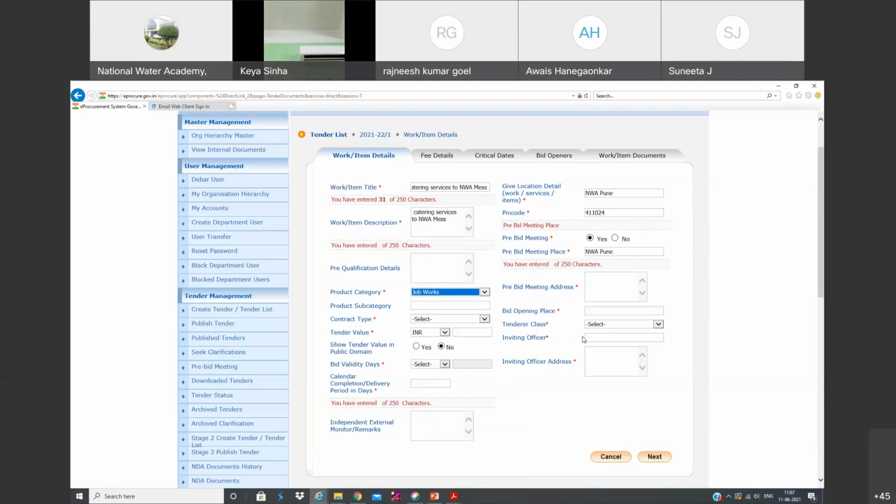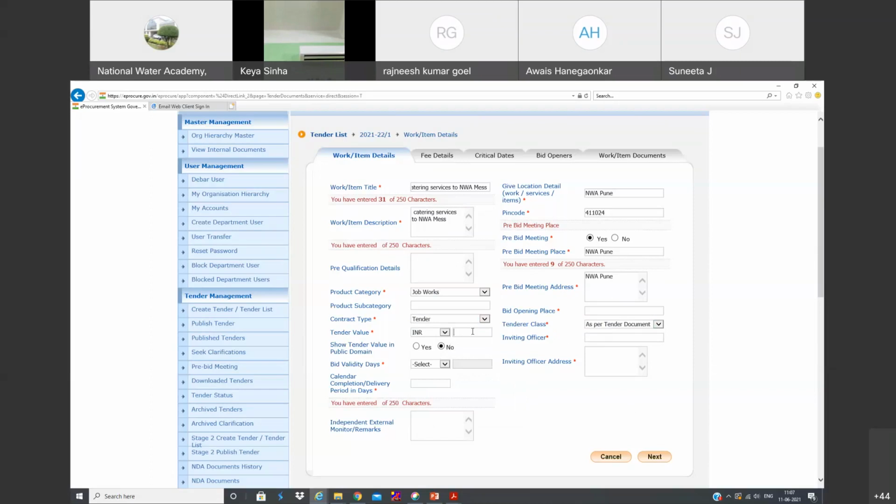I'm simply selecting something, and we can even mention the pre-bid address and contract type. If it's a tender, rate contract, we have to mention, and tender class. Generally, you can mention all or as per tender document.